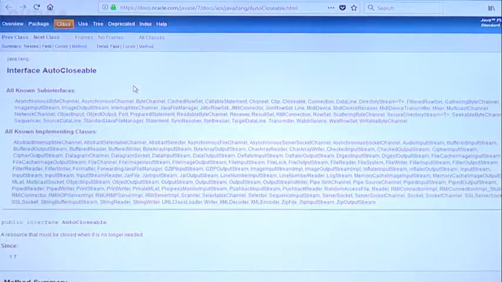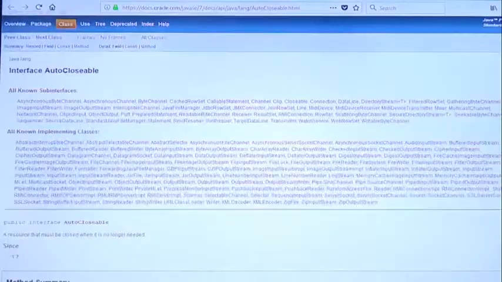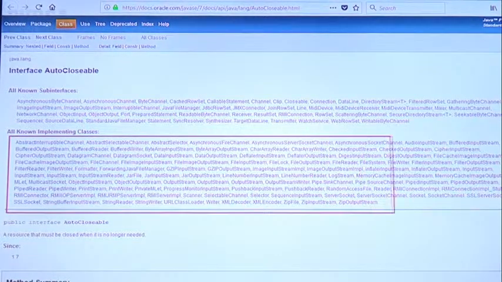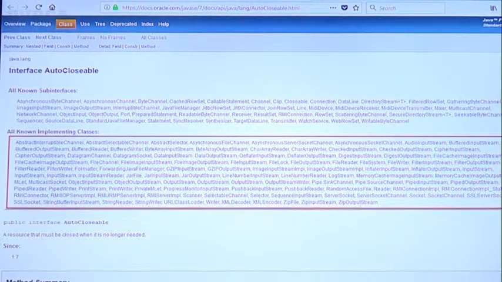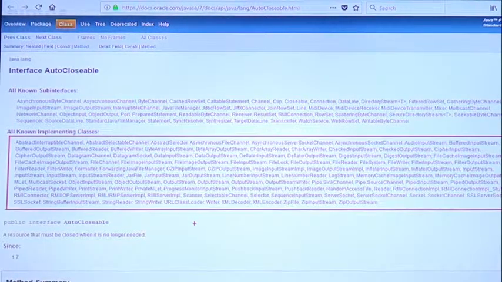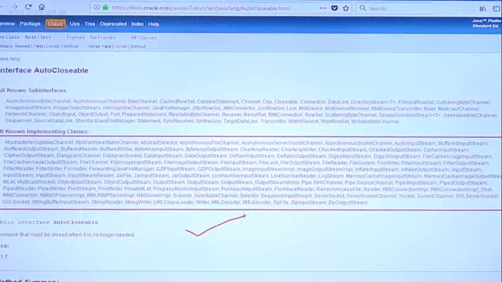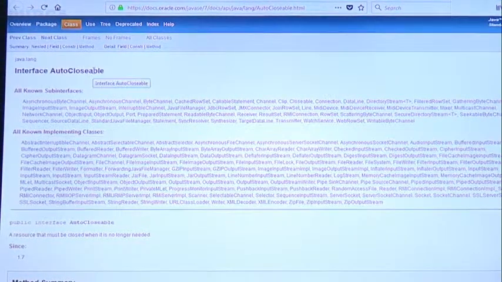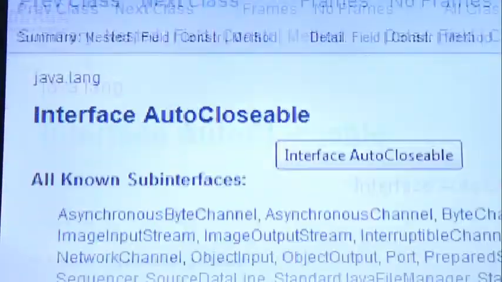Do you know the interface AutoCloseable? Observe that. Interface AutoCloseable: all known sub-interfaces, all known implementation classes. Remember, there is a big list by default. All these are implementation classes, so almost all predefined classes